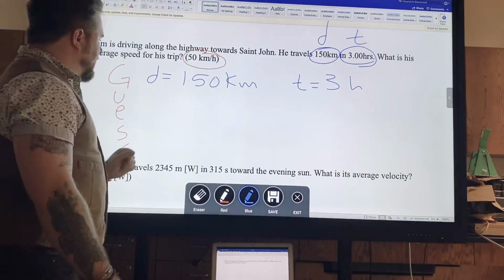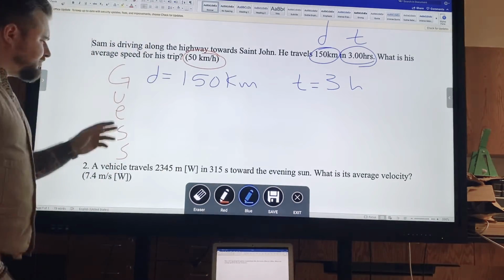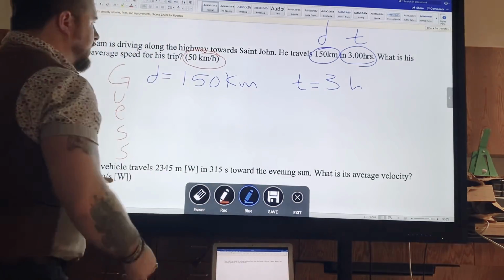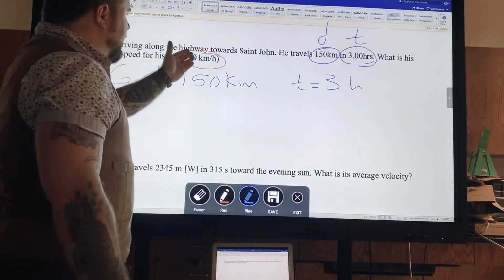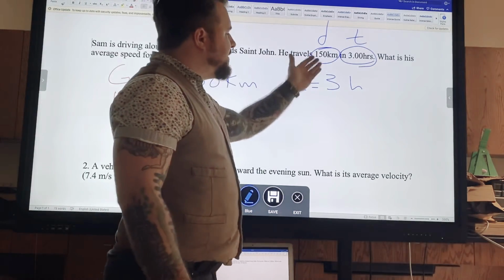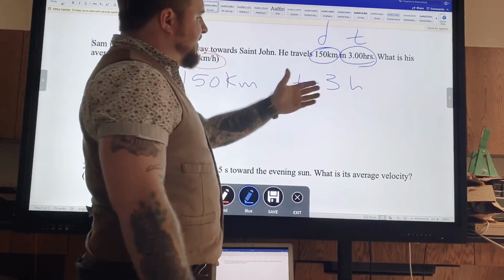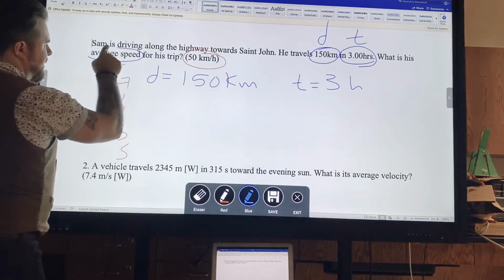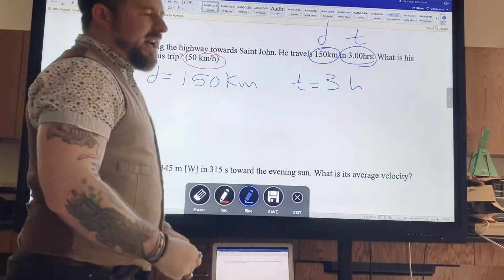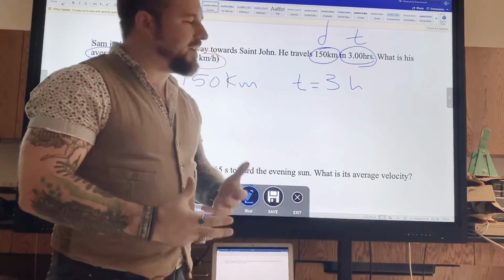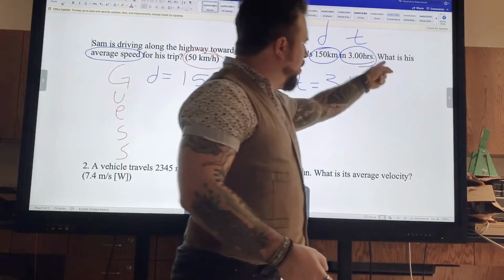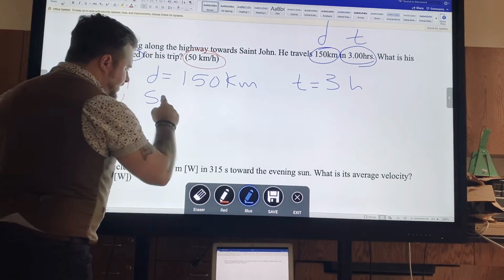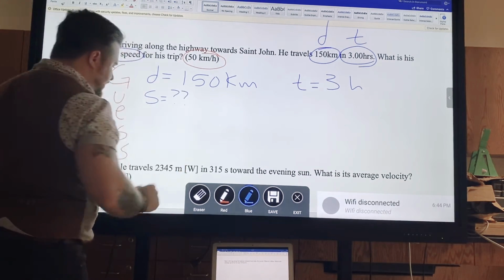I've got the G. Distance and time are my givens. What about my unknowns? What do I not know? What is it asking me for? Well, what else is in the trip? Sam is driving along the highway towards St. John. I know how far he travels. I know the time it takes. Now this says, what is his average speed? Average speed. I'm going to circle that. And this is key too. When it asks you the question, what question is it asking you? That is your unknown. What is his speed? His speed. That is unknown. I do not know his speed.